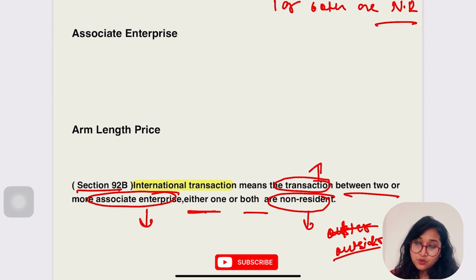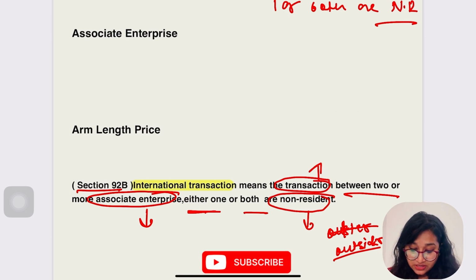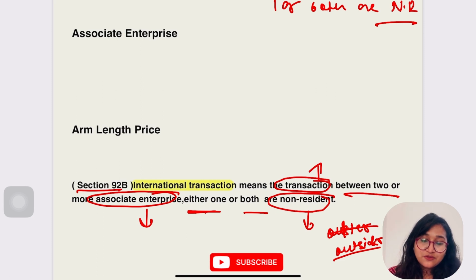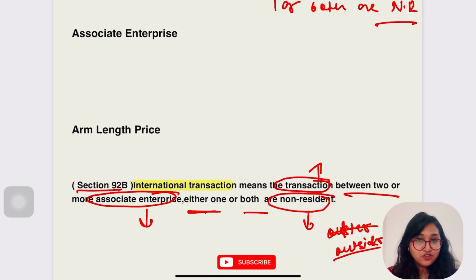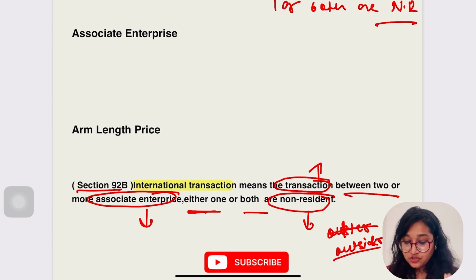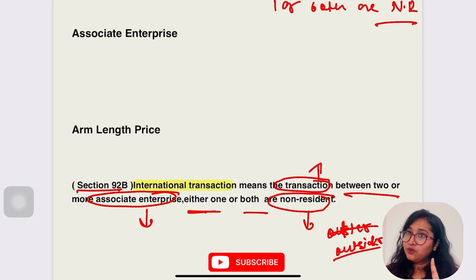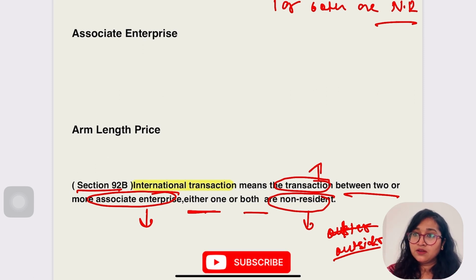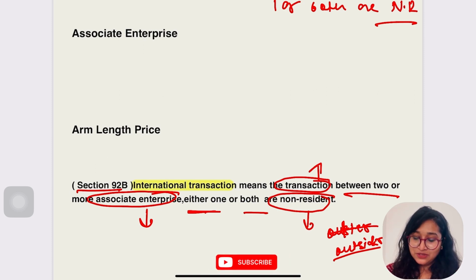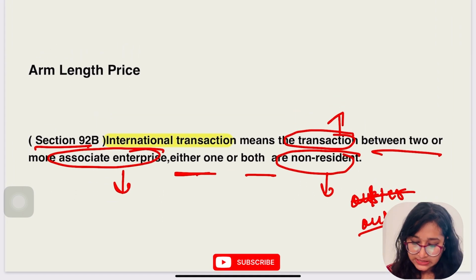So we have to know about transaction, international transaction. There are three words which I defined in the definition. There were three terms used: first, transaction; second, associate enterprise; and third, non-resident. Now I know the meaning of non-resident. I'm not going into the depth of non-resident now. Okay? So let's go for transaction.